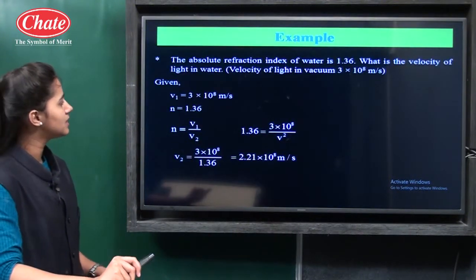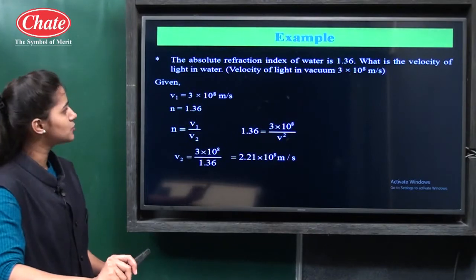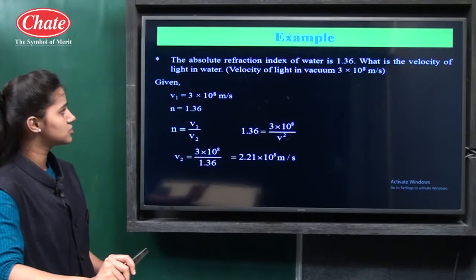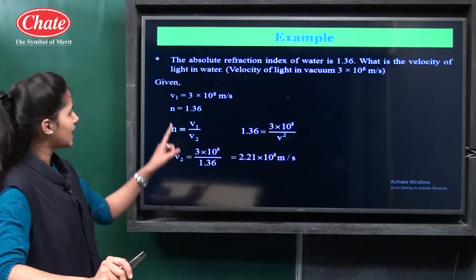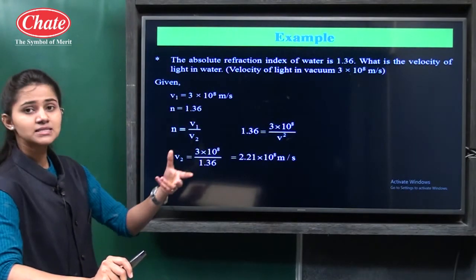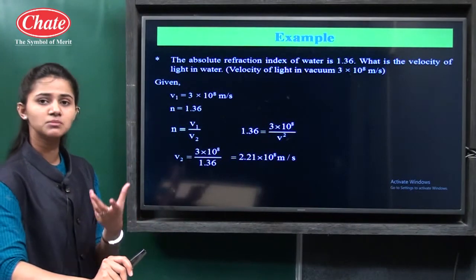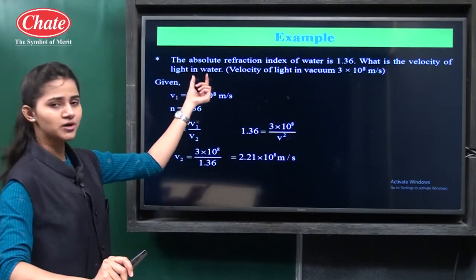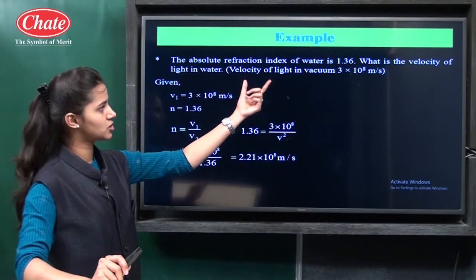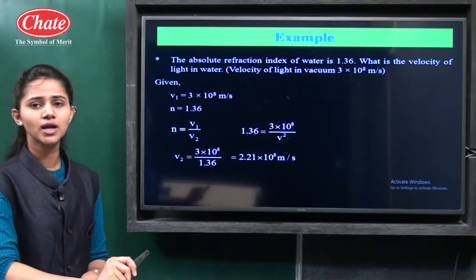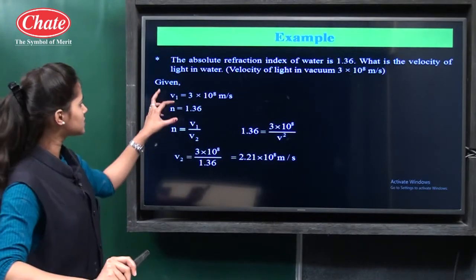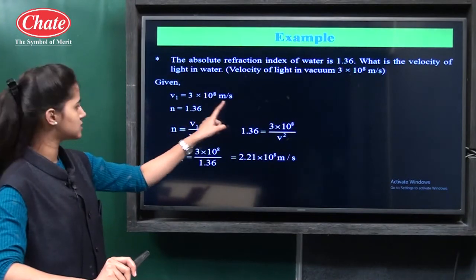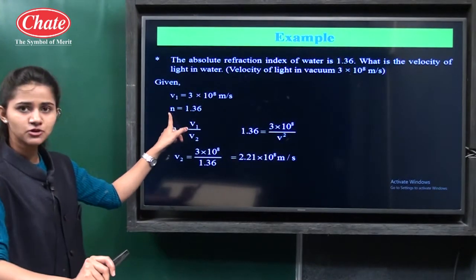Then one example: the absolute refractive index of water is 1.36. What is the velocity of light in water? See, absolute refractive index is simply the refractive index of that medium with respect to vacuum. Then the velocity of light in water is asked. The velocity of light in a vacuum is given. It is 3 × 10⁸ meter per second. So firstly, the given things: velocity of light in air is 3 × 10⁸ meter per second,